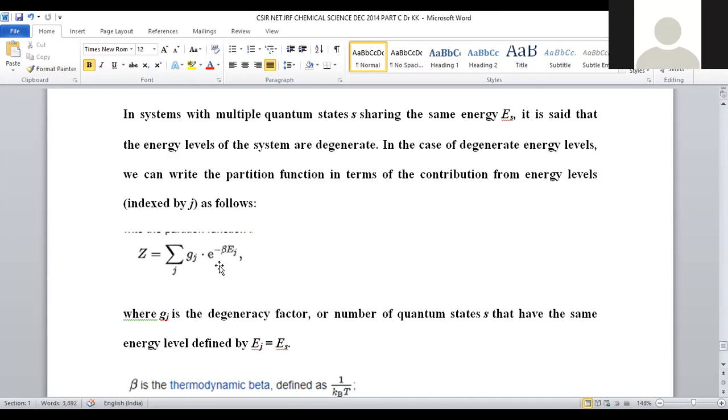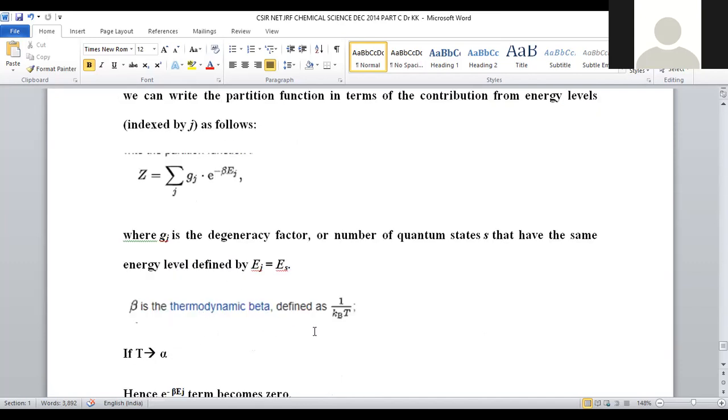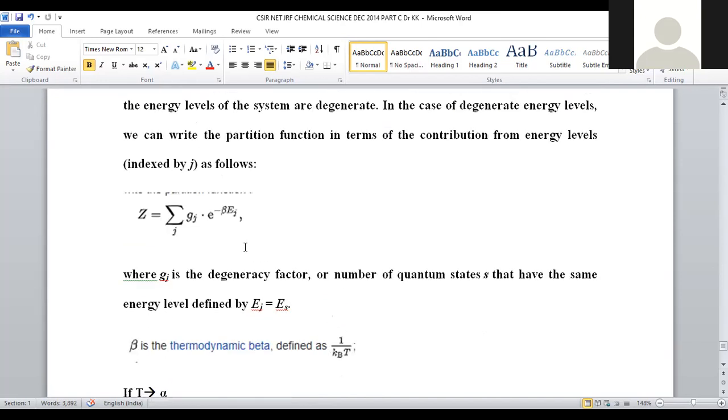Gj denotes the degeneracy factor, the number of quantum states having the same energy level. Because all are degenerated energy levels, Ej and Es are exactly equal. Beta is the thermodynamical beta, whose value is 1 by kBT, kB being the Boltzmann constant and T the temperature on the Kelvin scale.